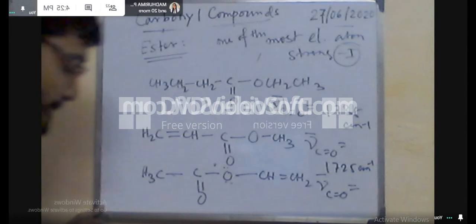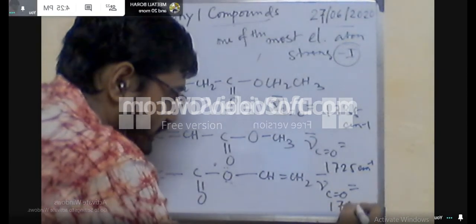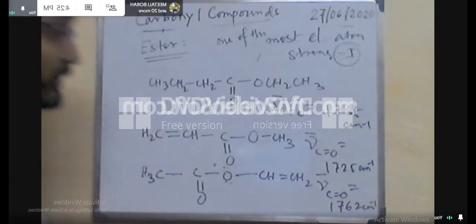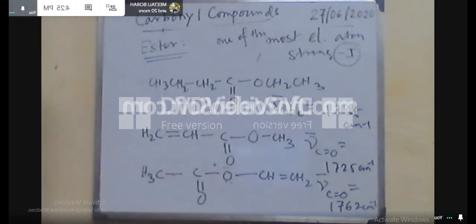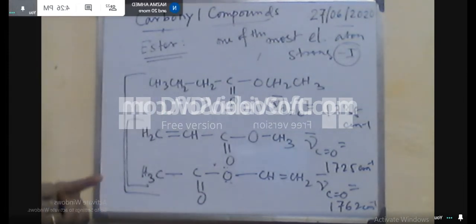Now this electronegative oxygen becomes electropositive, that means the minus I effect is again increased, so the abstraction of this sigma electron will be to a higher extent or at a higher rate, so this bond will be more contracted. That means more contraction of the bond, so the strength of this double bond will be increased, so the stretching frequency will be increased.